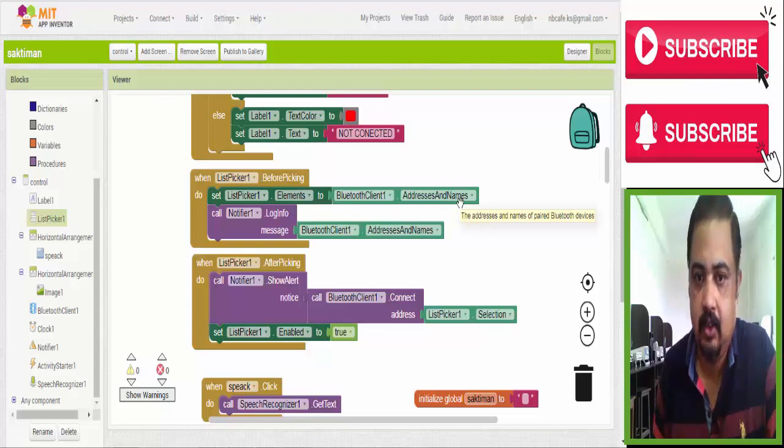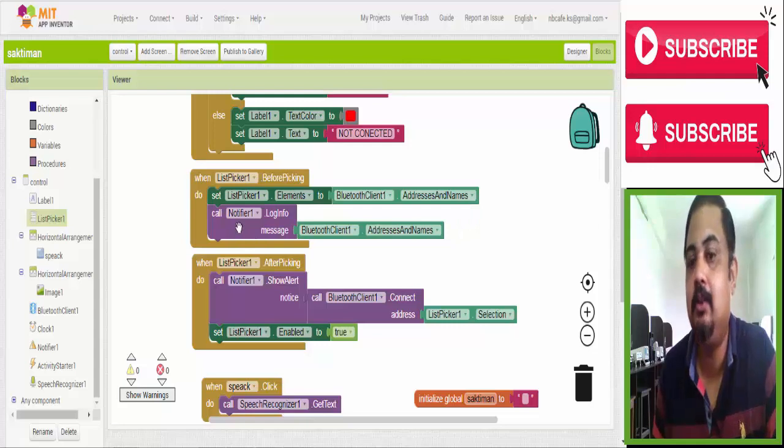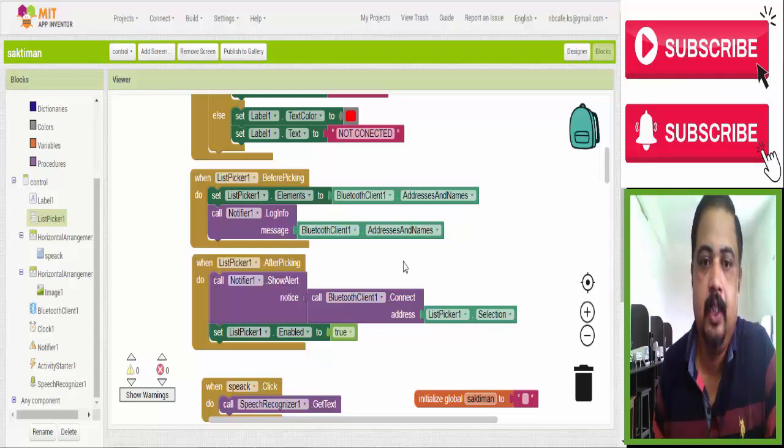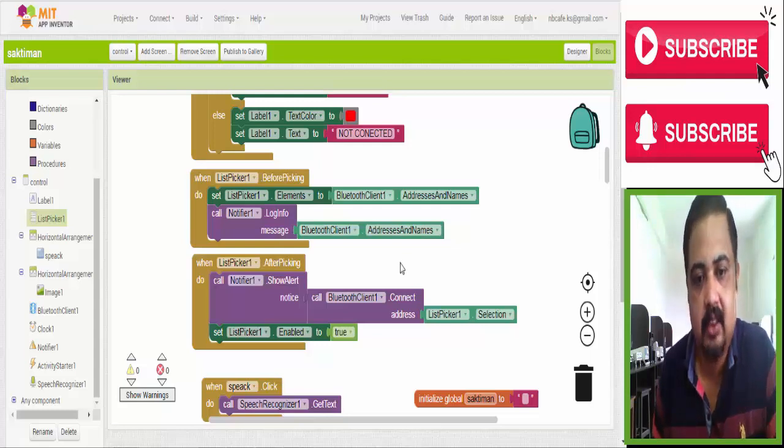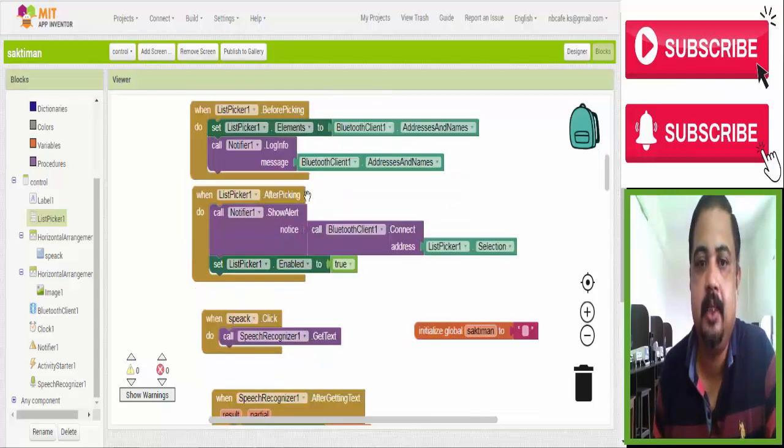And call notifier, it can notify you of the Bluetooth client 1 address and name. So whichever is nearer to your Bluetooth device, it gives you a notification. After picking, that means you select, you long press the Bluetooth device nearby you, it shows the address which you selected, and you see it enable and give you true, meaning that device will be connected.